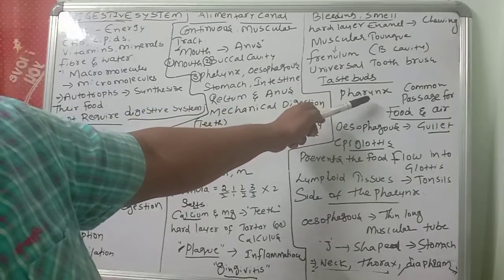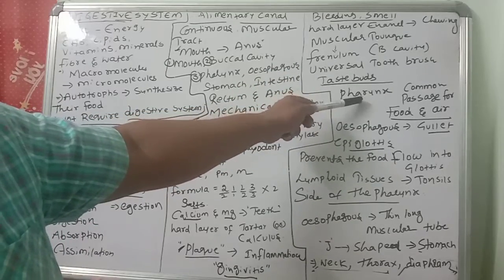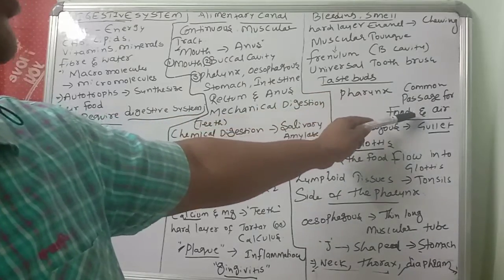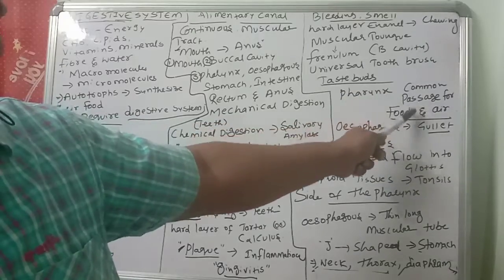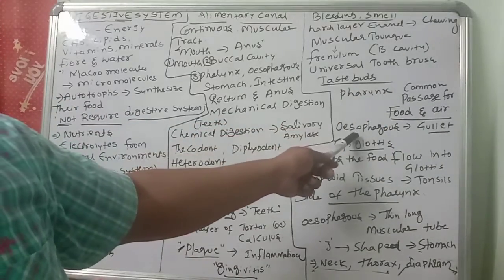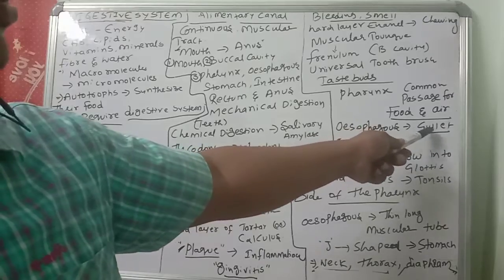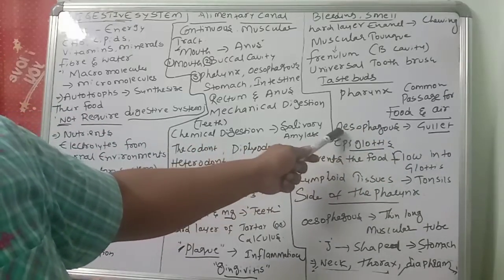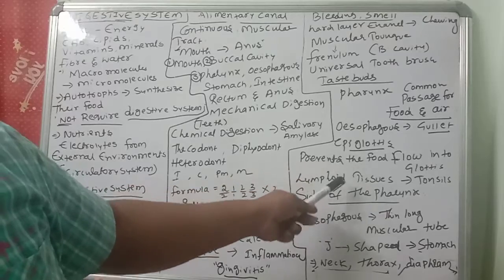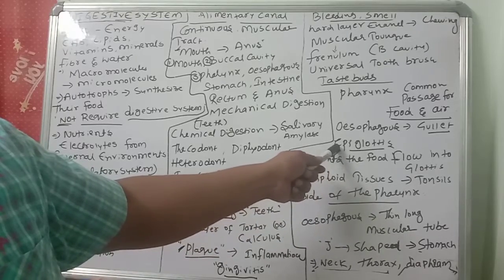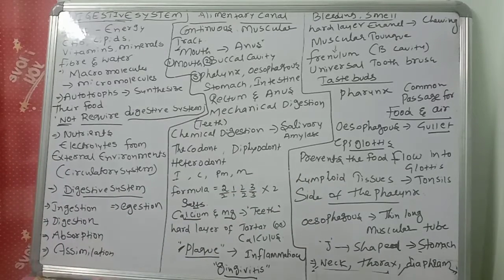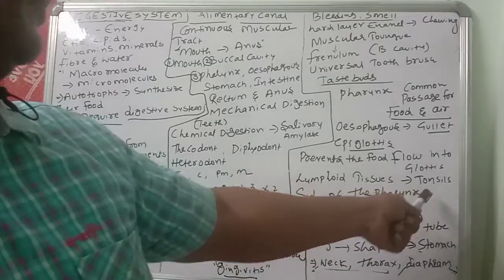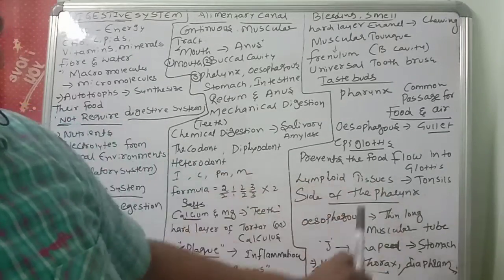Next, come to another part of our alimentary canal, the pharynx. It's a common passage for food and air. The pharynx is a small cavity, a common passage for food and air. From the pharynx the food goes to the esophagus. The esophagus opening is called the gullet. So why does the food not go into the glottis? Because there is a part called the epiglottis, which prevents the food from flowing into the glottis. There are lymphoid tissues in that particular area, called tonsils, present at the side of the pharynx.